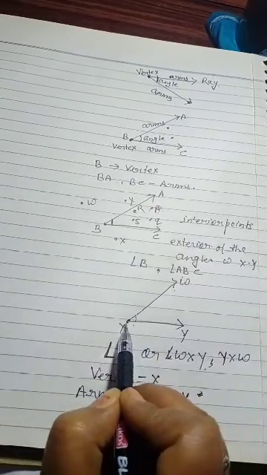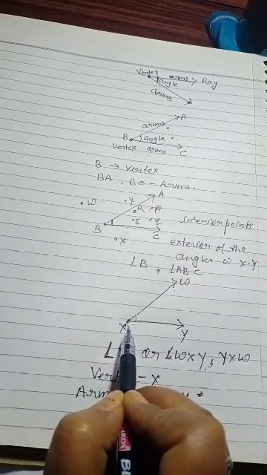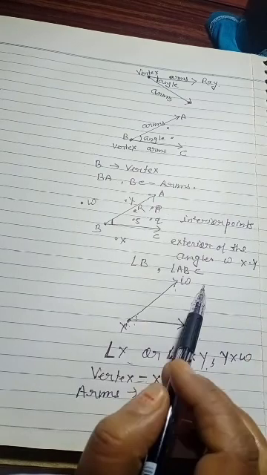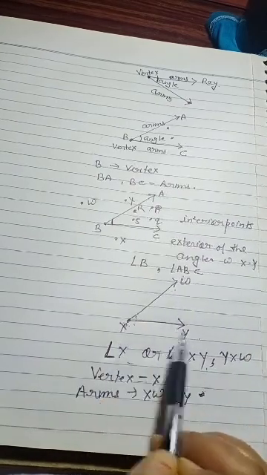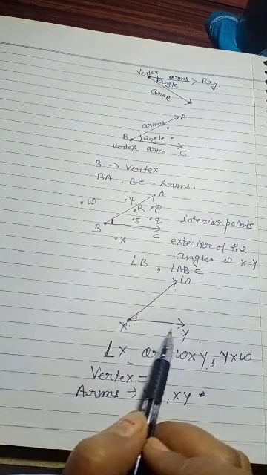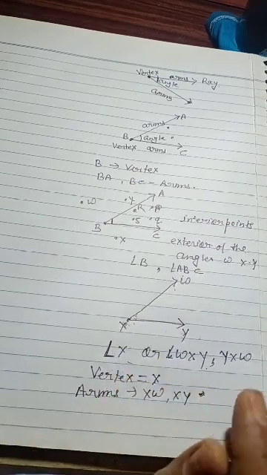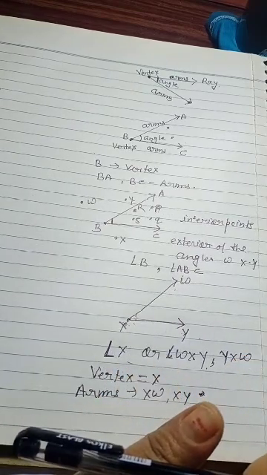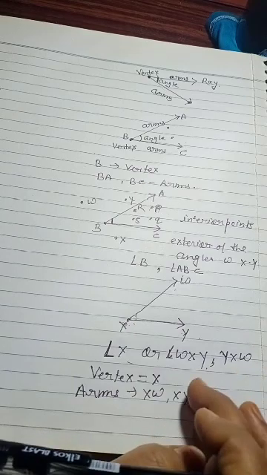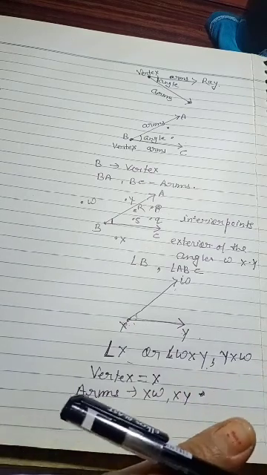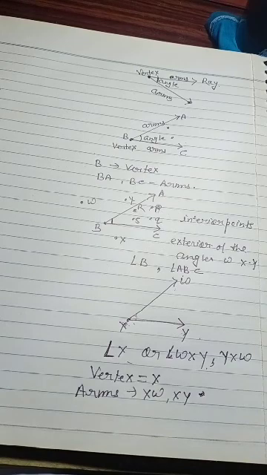Okay, first if we are writing angle X, then it is okay. If we are writing it as WXY, then it is also okay, and YXW is also okay. So in three ways we can write the name of this angle. In the next exercise, we are going to do the same thing. The angles are given to us, and we have to identify the name of the angle, the interior and outer points of the angles, the arms and the vertex, and write them.